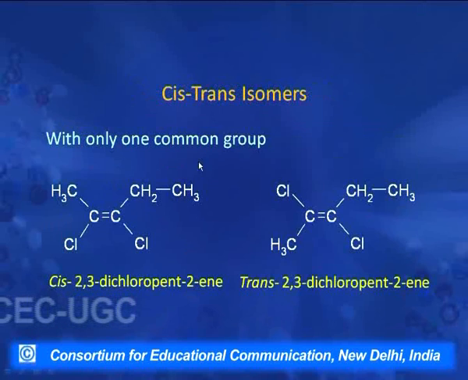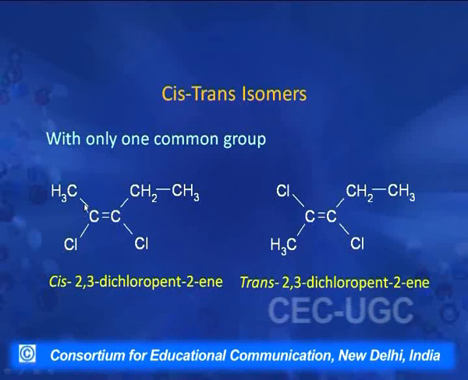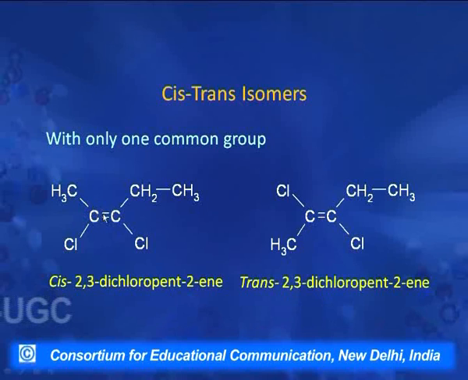If the molecule has only one common group, then again we can name the compound by looking at that particular common group, such as in this compound, it is 2,3-dichloropent-2-ene. That is, a double bond is present between carbon number 2 and 3 and 2 chlorine atoms are present at carbon number 2 and 3. But the other groups become different. Now, this becomes a methyl group and this becomes an ethyl group.